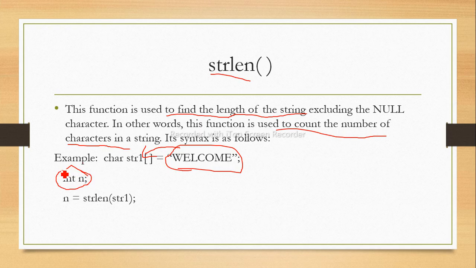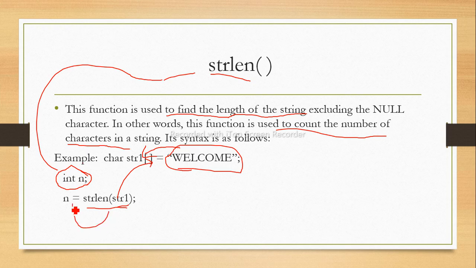Why we have taken this integer variable? To count the length. Okay, after that here we have used strlen function and in that we have passed this str1 जिसमें कि हमने हमारा string store किया है. So by this function it will calculate the length or it will count the number of characters and the result will get stored into this n. So now in our case, there are 7 characters, so n will have the value 7.